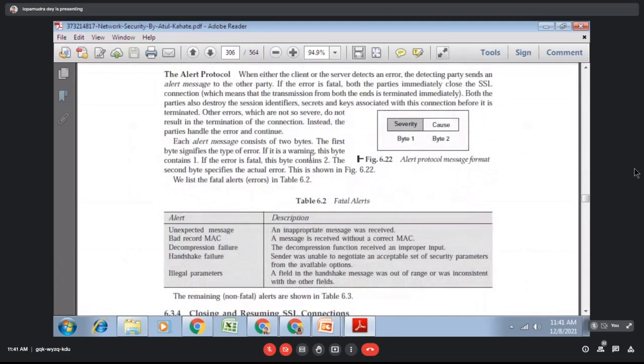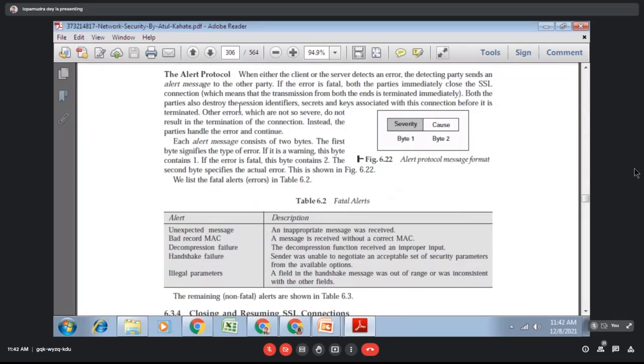Now last is our alert protocol. The record protocol is used for confidentiality and integrity, and the handshaking protocol is used for authentication purposes. Now what is the use of the alert protocol? The alert protocol is mainly used to detect errors.